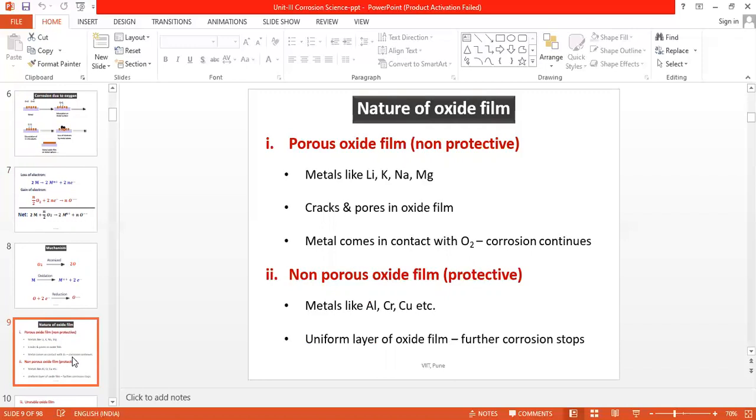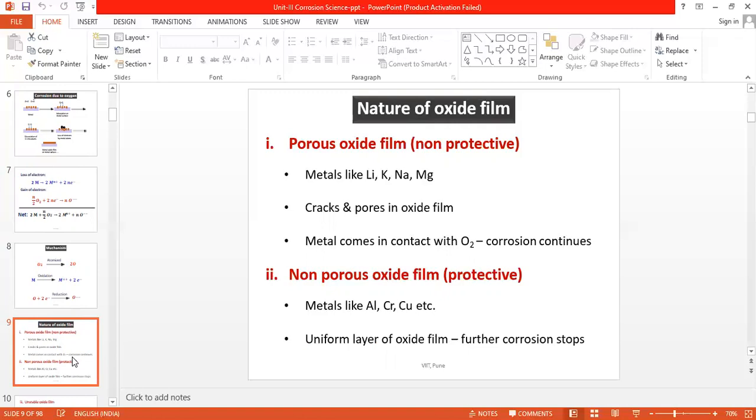Here the oxide film is porous because the metallic surface has cracks or pores on it. Since the oxide film is porous, the corrosion continues till all the pores or cracks on the metal surface get affected by the oxide ion, and therefore corrosion continues.